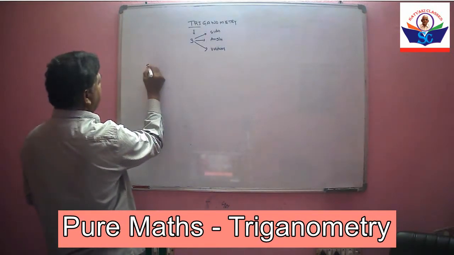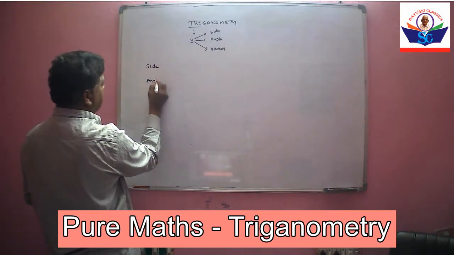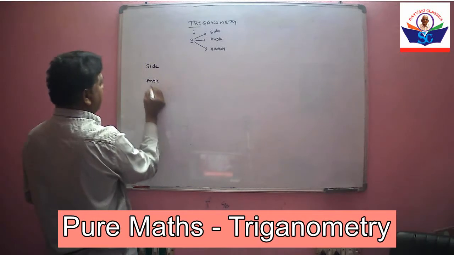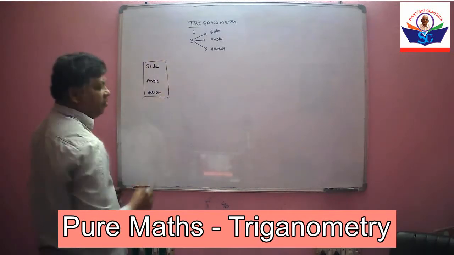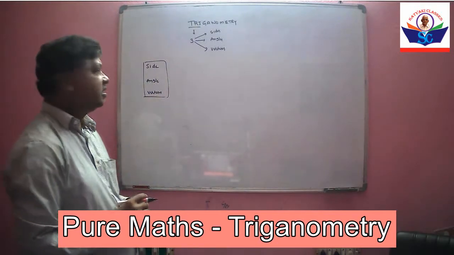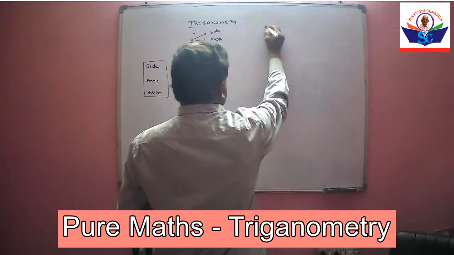Now we'll discuss what is meant by side, what is meant by angle, what is meant by vertices. Before going to side, angle, vertices, we'll discuss some points related to this topic.